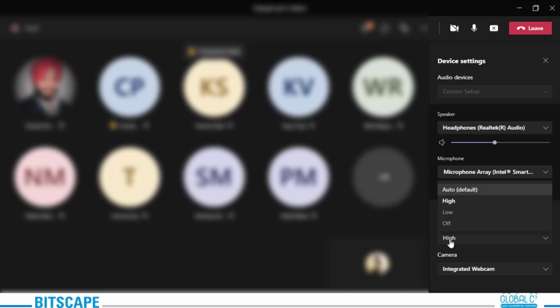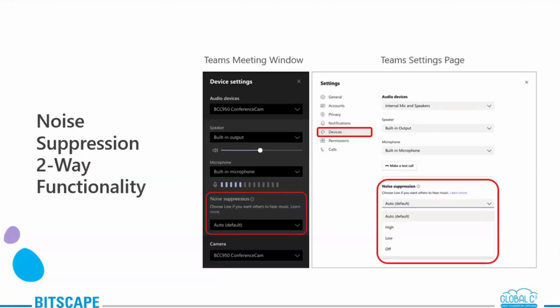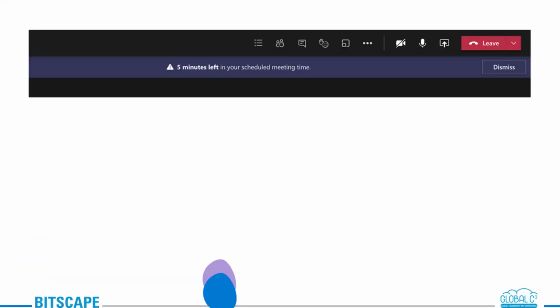There are 3 types of things that you can do. You can set it to high, low, or off. Now this depends completely on the setting that you are around. Okay, so this is one of the features that we have with AI-based noise suppression.